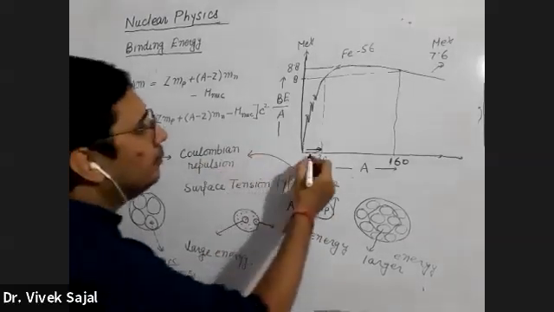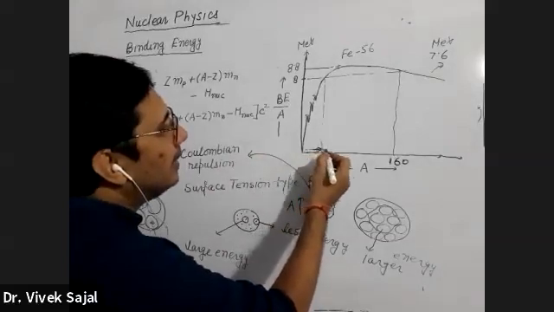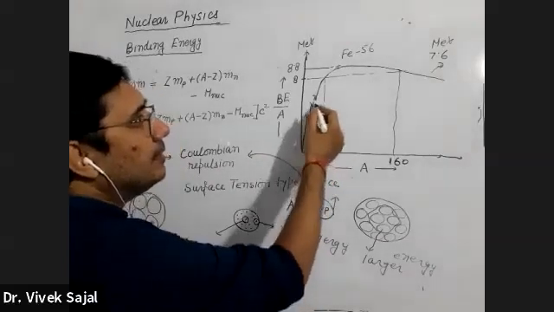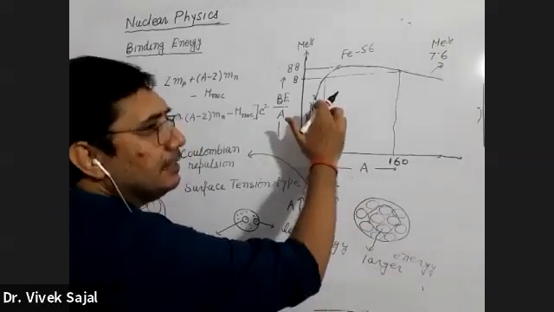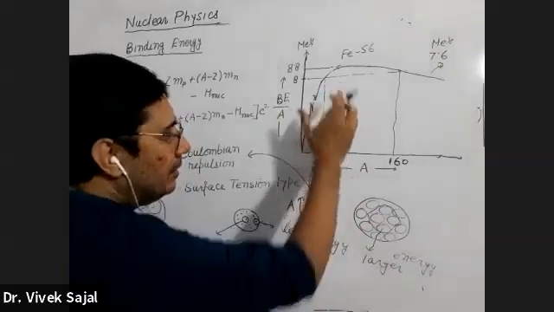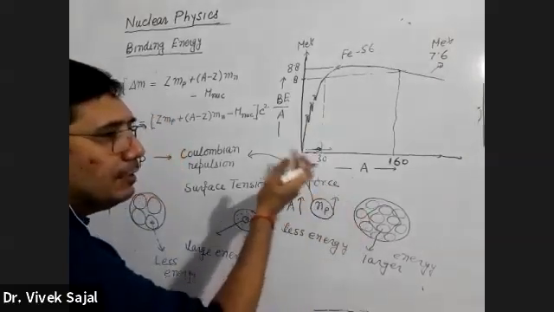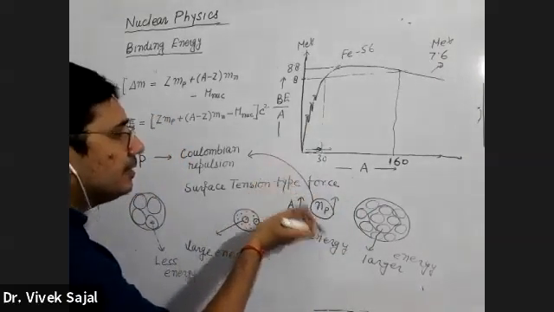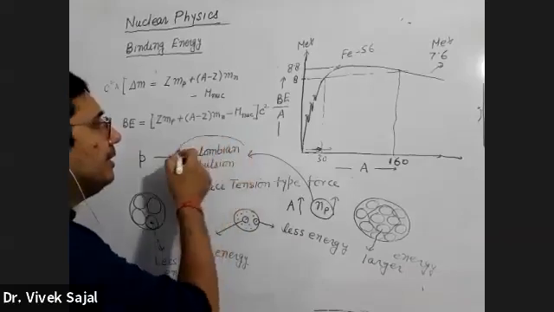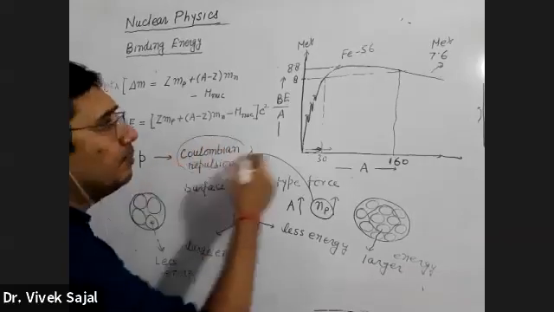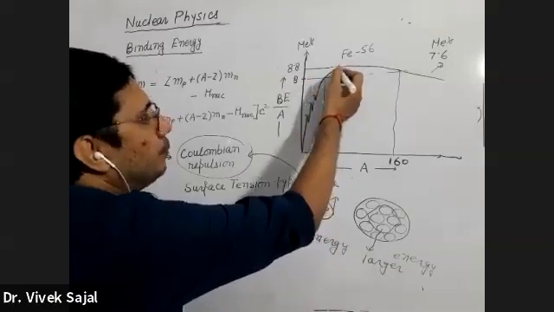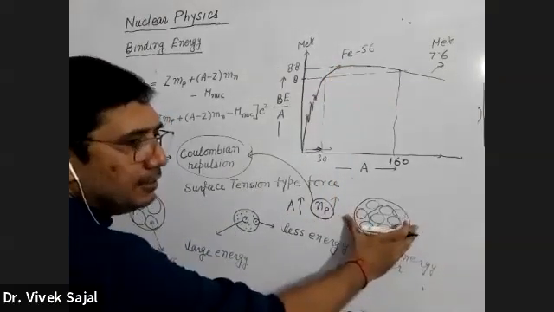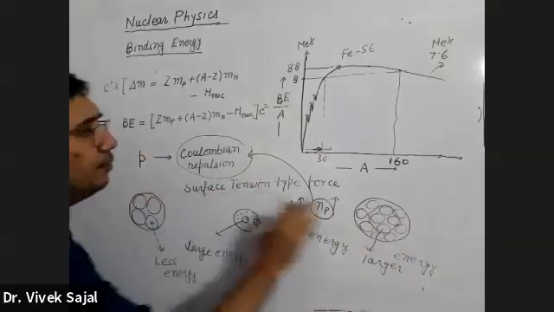So as a result, when we are moving in this direction, the A number is increasing. Due to this effect, the binding energy per nucleon is increasing, but slowly this Coulombian interaction is becoming important. This process goes up to here. Up to this point, this phenomenon dominates.